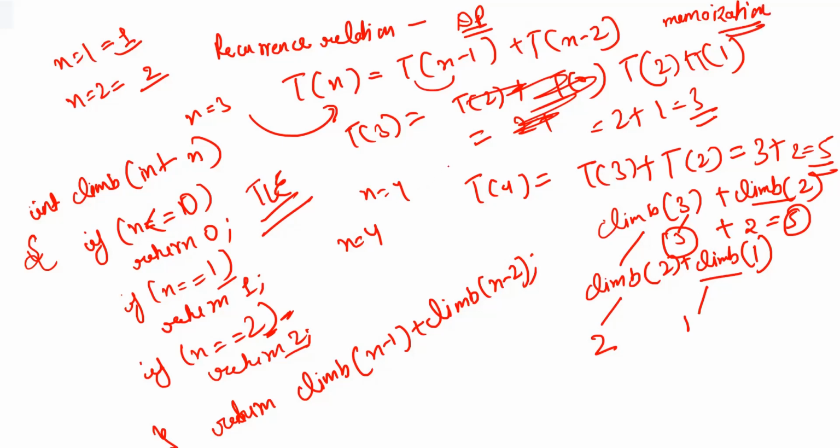You can see for some part we are doing repetitive calculation. You can see here also we are repeating ourselves. We are doing repetitive calculation, due to which we are doing extra work. So we can reduce that work. How? By using memoization. So let's understand how we'll be using memoization here.